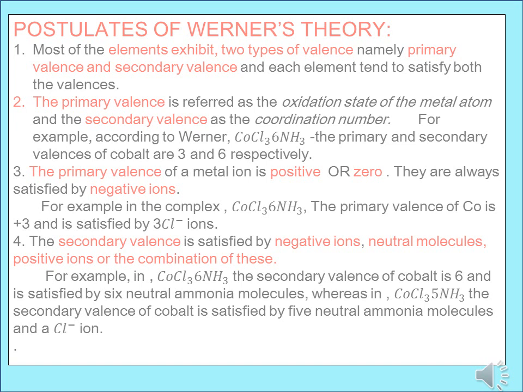And secondary valency is the coordination number. Already we have learnt in the solid state lesson that coordination number is nothing but the number of nearest neighbors. Cobalt is surrounded by 6 ammonia molecules. So the secondary valency is 6.